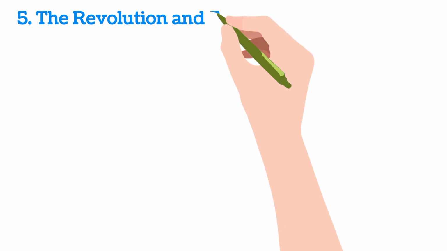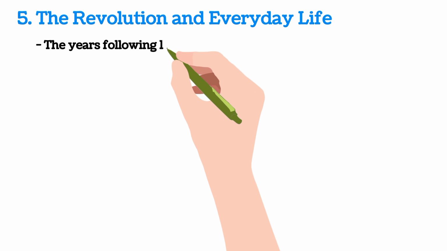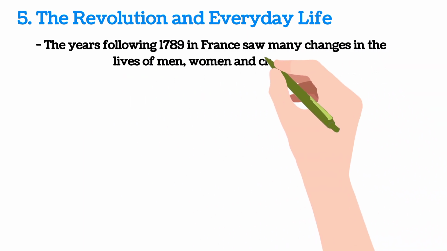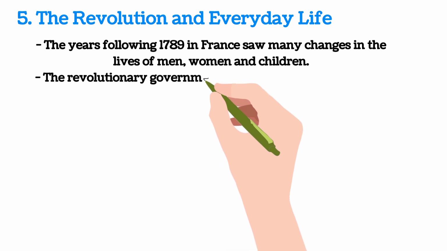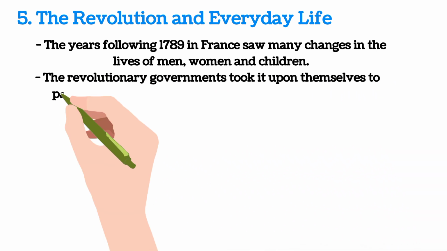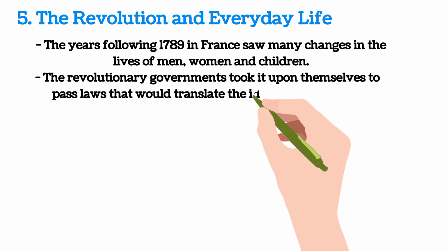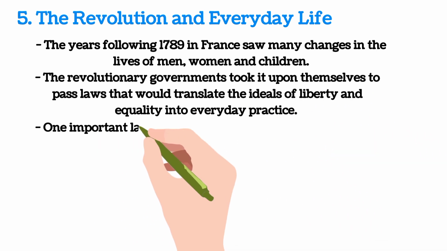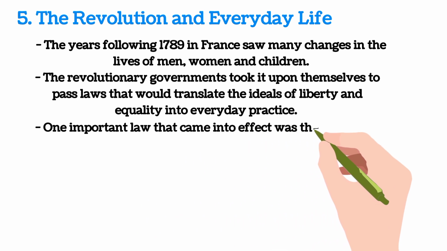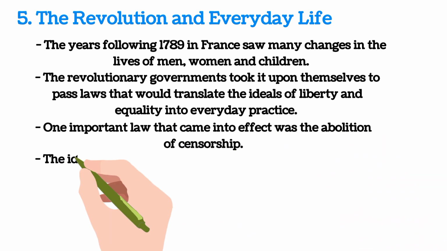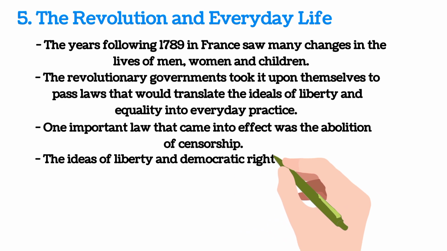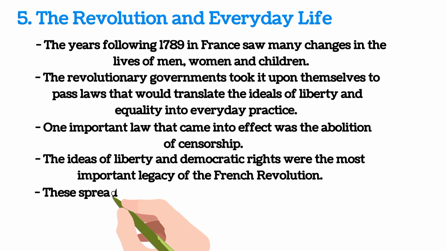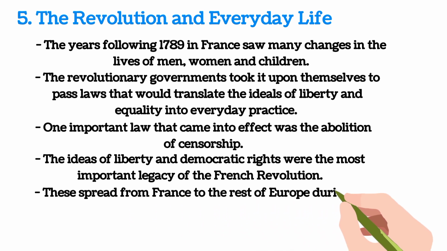The Revolution and everyday life. The years following 1789 in France saw many changes in the lives of men, women and children. The revolutionary governments took it upon themselves to pass laws that would translate the ideals of liberty and equality into everyday practice. One important law that came into effect was the abolition of censorship. The ideas of liberty and democratic rights were the most important legacy of the French Revolution. These spread from France to the rest of Europe during the 19th century.